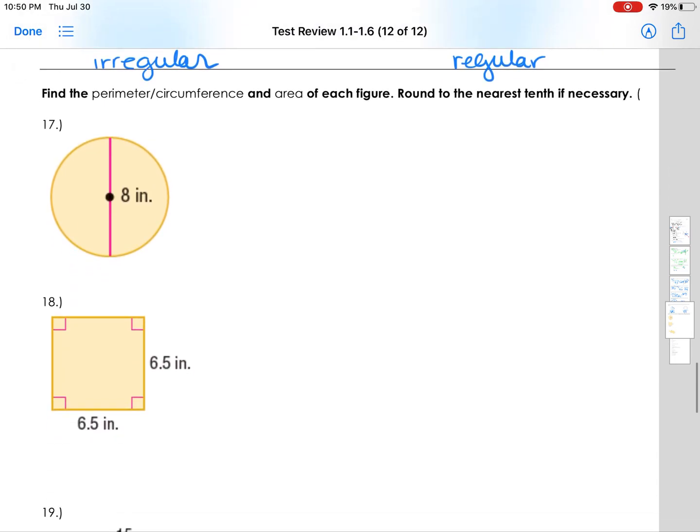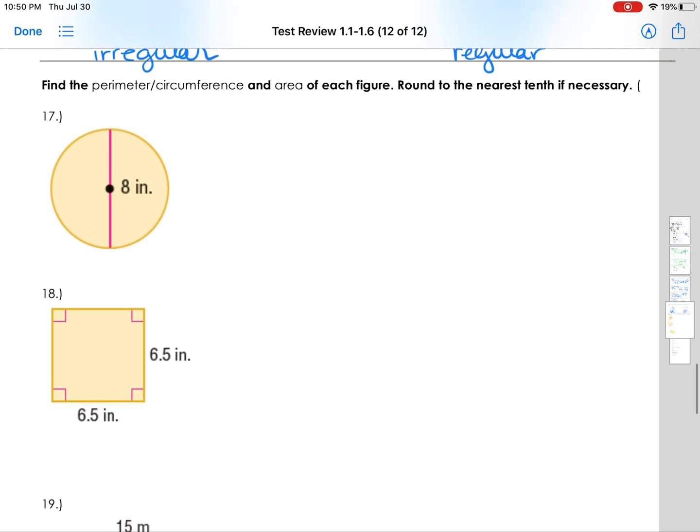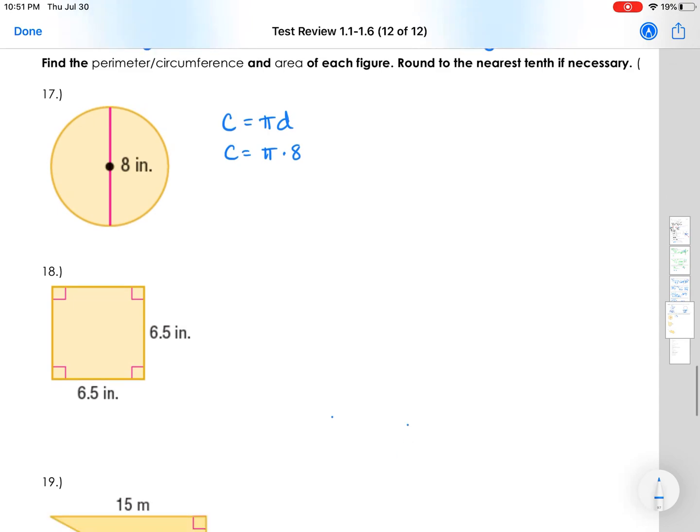All right, lastly, we want to find either the perimeter or circumference, whichever is appropriate in this case, and then the area, rounded to the nearest tenth, so 1 decimal place. Because we have a circle, we'll start with circumference. That is pi times the diameter. Diameter here is 8. So that means we have pi times 8, or 3.14 times 8, which will give us about 25.1 inches.